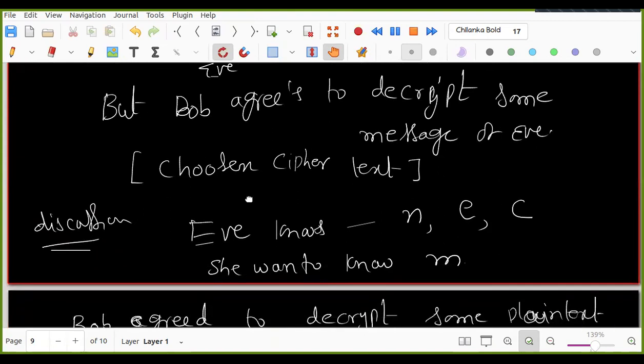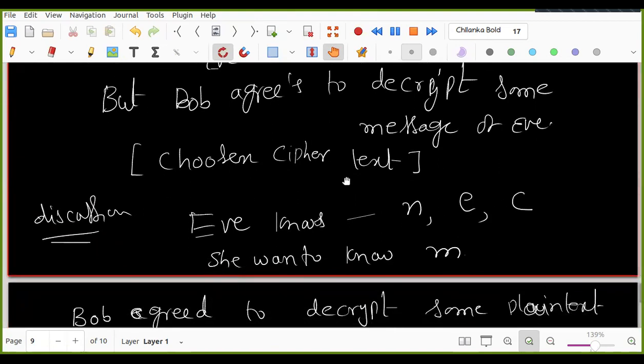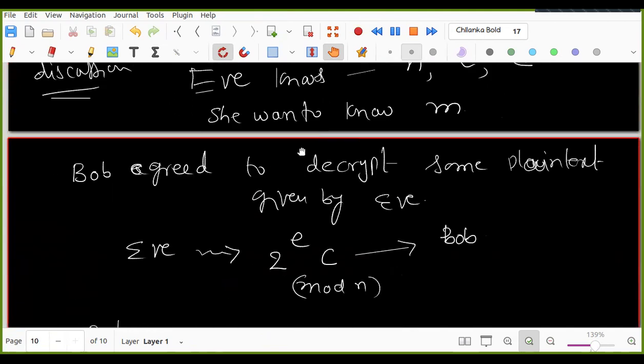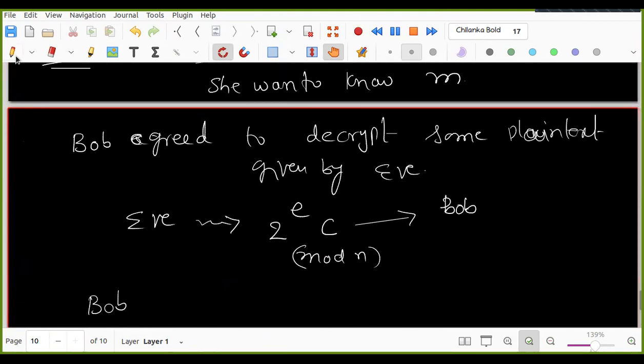So that's why I'm saying it is a chosen ciphertext. Eve is giving the ciphertext, and Bob is giving the plain text. Now is it okay? The plain text and ciphertext are from the same, so that's why it is a little complicated, but actually it is ciphertext. Bob agreed to decrypt some ciphertext. Are you okay? Yes, sir. The decryption algorithm always decrypts the ciphertext and gives the plain text, right?